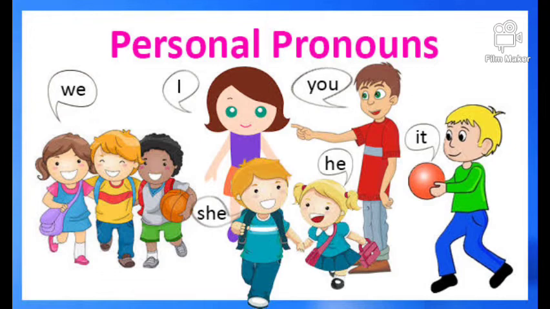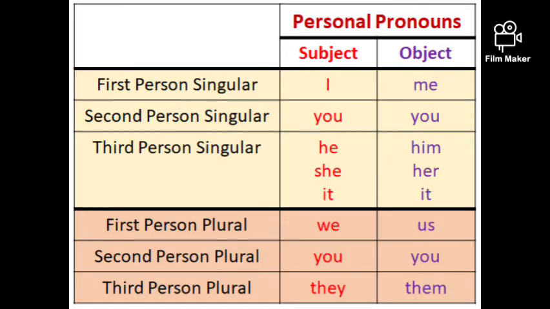Okay, so personal pronouns: I, we. Here you can see subject place and object place, and singular and plural. First person is I if it is single, me in object place. Second person, you, in object place also you only.